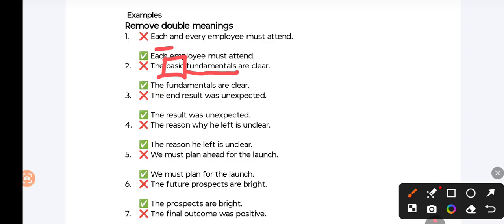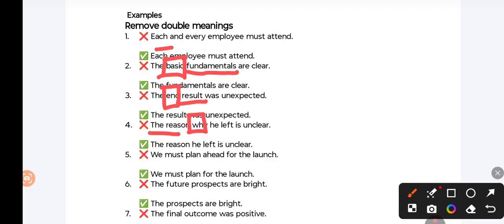End result was unexpected. A result is always at the end. So here the word end is superfluous. So we should rather say the result was unexpected. The reason why he left is clear. The reason itself means why. So here the word why is a superfluous, redundant word. The reason he left is clear.